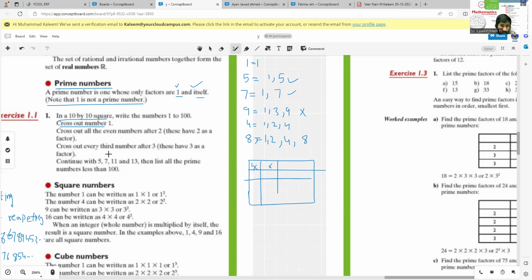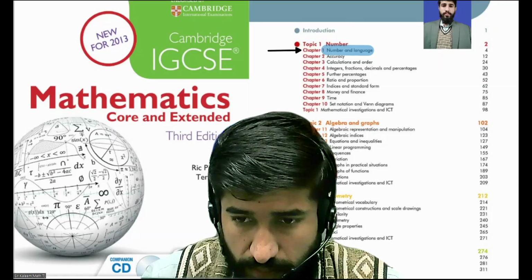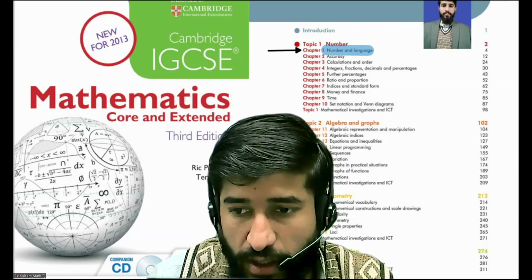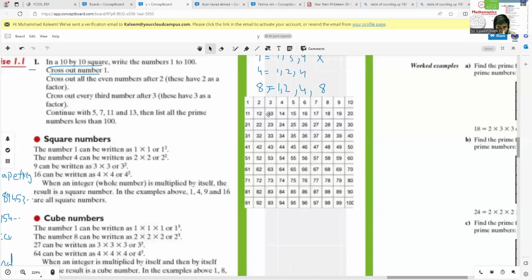We just have to do this one. Just give me a minute. Let me paste a column table here. Then I will explain this exercise. This exercise holds only one question, so we have to complete it. Okay, here we have a table from 1 to 100.